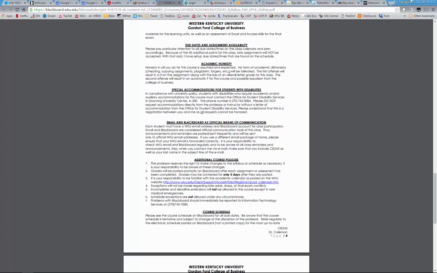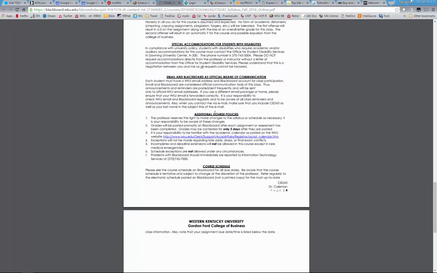If it works any other way, then it becomes plagiarism and academic dishonesty. If you have any kind of disability or something that needs to go through, there's the number you call. You need to make an appointment and see them. They will give you a form that you will either bring to me or email to me. We negotiate. Sometimes I can negotiate everything on there, and sometimes I can't. I tell you what I can and can't work with, but I give you enough time, if you want to drop the class, to drop it. So that's your option. But I do everything I can to accommodate you.